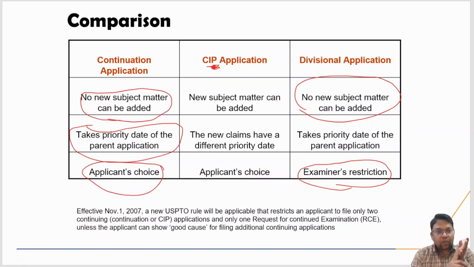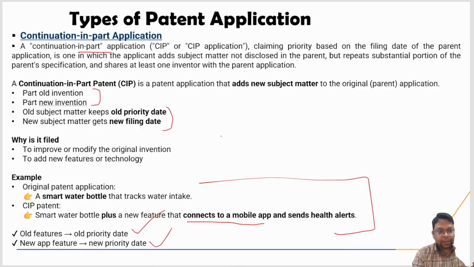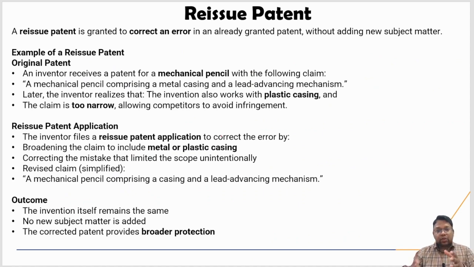Now, till now we studied the divisional patent application, the continuation patent application, the provisional patent application and the complete patent application. In which situation will you file what? What is a reissue patent?